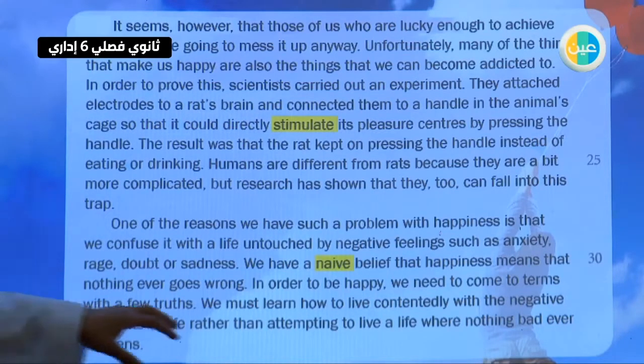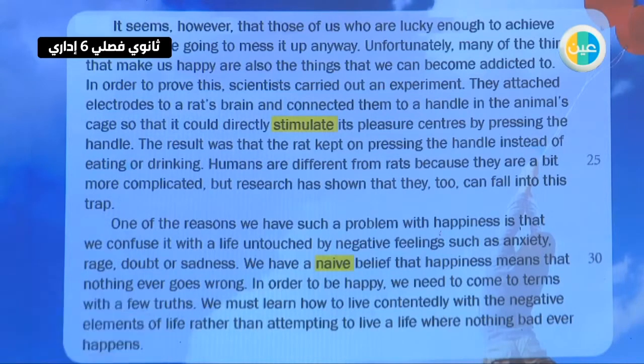One of the reasons we have such a problem with happiness is that we confuse it with a life untouched by negative feelings such as anxiety, rage, doubt, or sadness. We have a naive belief that happiness means that nothing ever goes wrong.